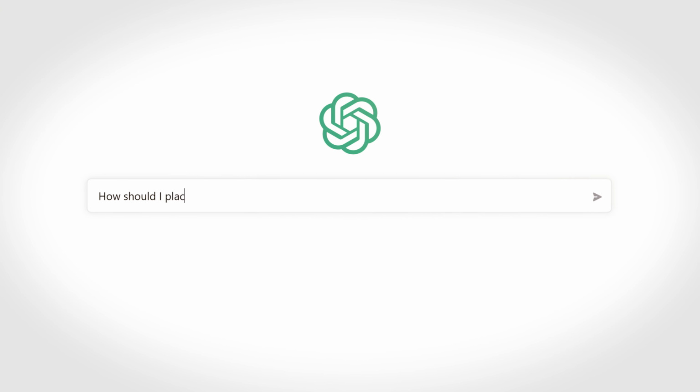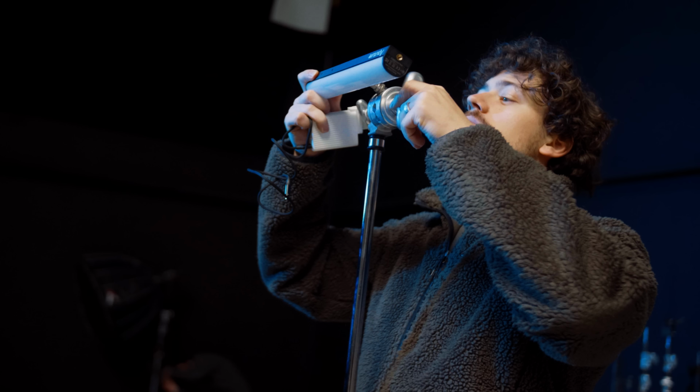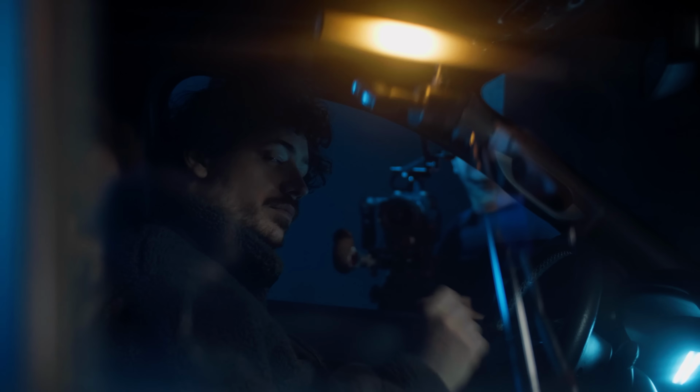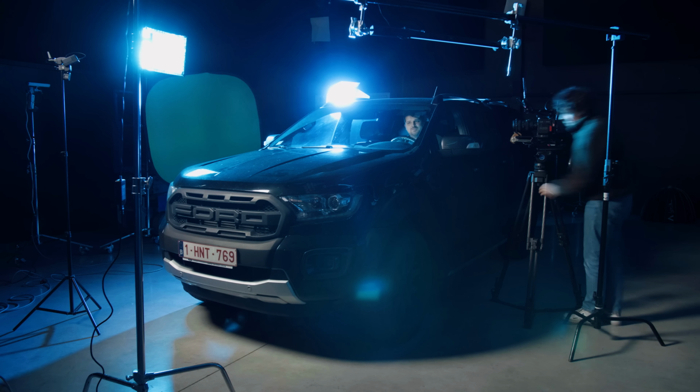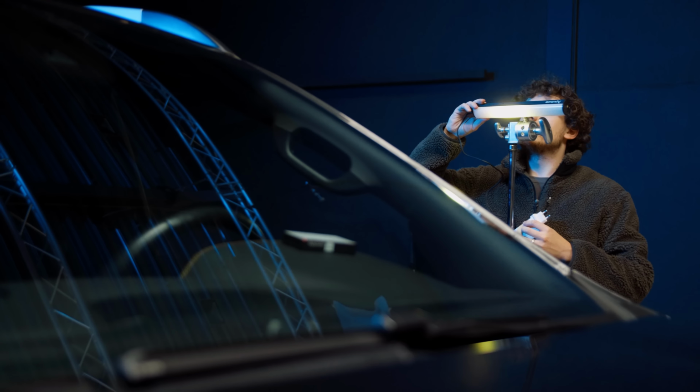I don't have a tool to come up with that idea. Let's ask how I should place my lights. Use natural light. It's pretty accurate. My story plays out at night, so it needs to be dark. We have a moonlight in the back and we have some street lights on the side. And that's it.